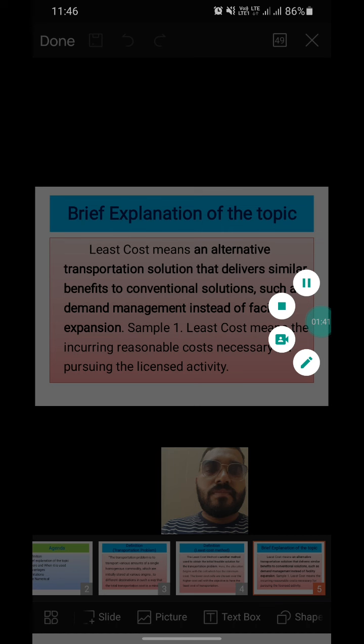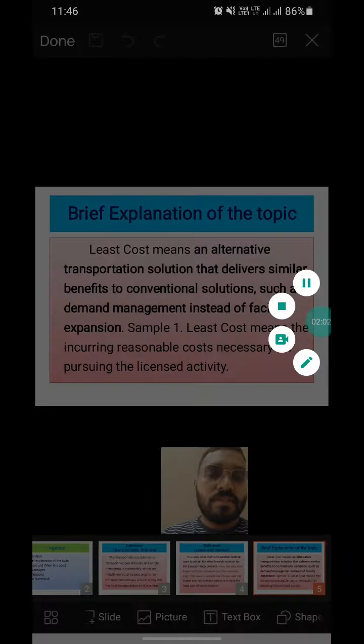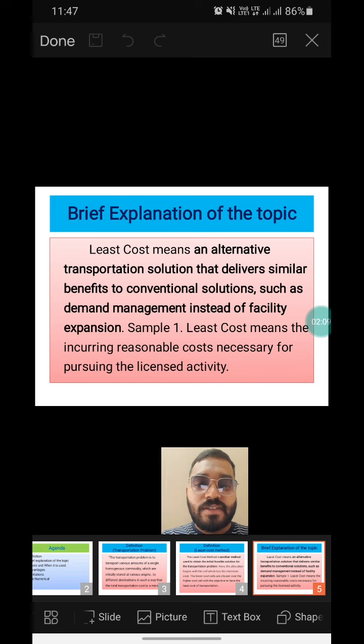The brief explanation of the topic. The least cost means an alternative transportation solution that delivers solution benefit to conventional solutions such as demand management instead of a facility expansion. The least cost means the incurring of reasonable cost necessary for the purchasing activity.